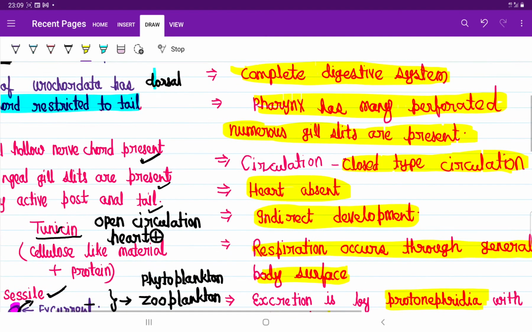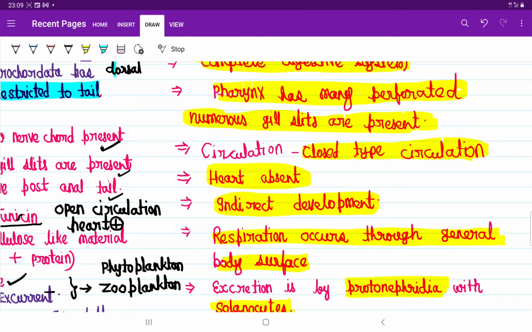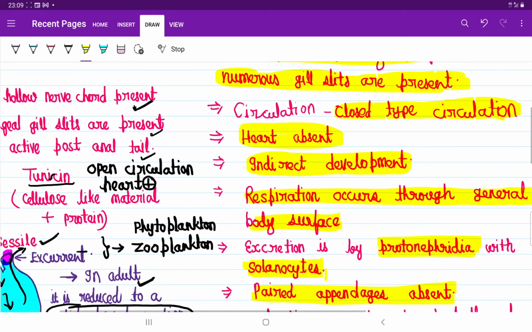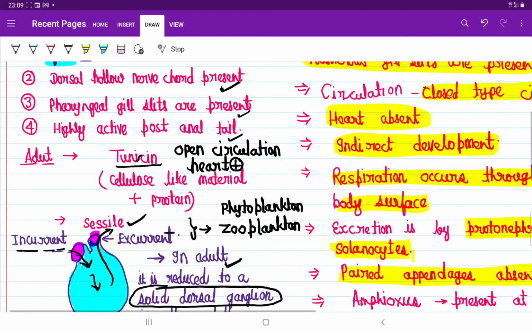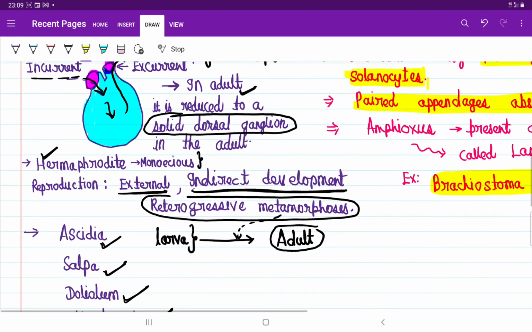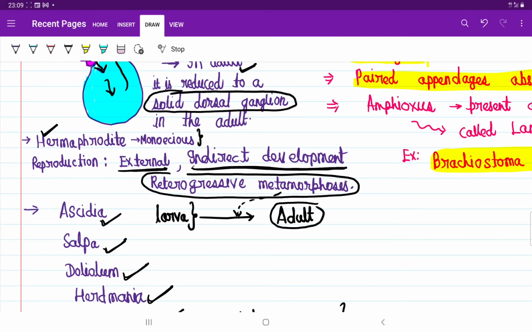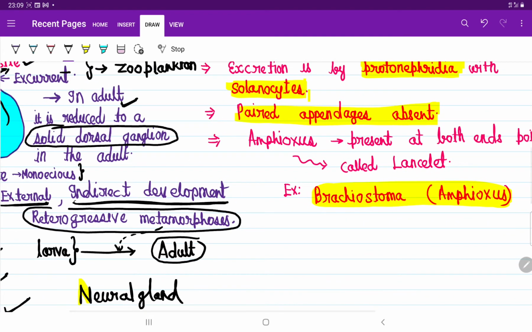Urochordata use gills for respiration, while cephalochordata respire by the general body surface. Urochordata have a neural gland for excretion. But cephalochordata don't have a neural gland for excretion. They have protonephridia, which have solenocytes, and by that they excrete nitrogenous metabolic waste.